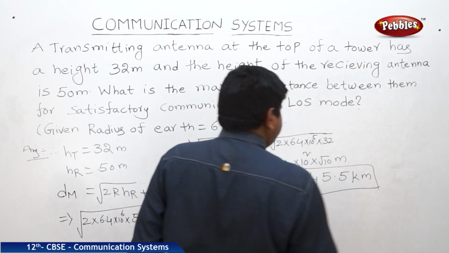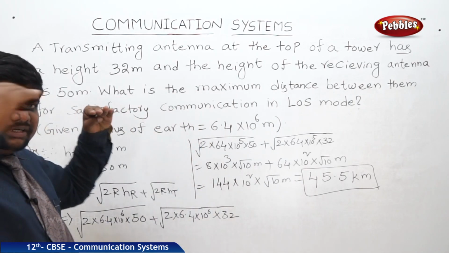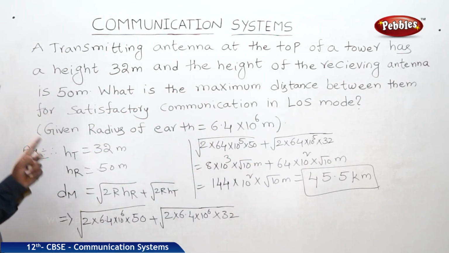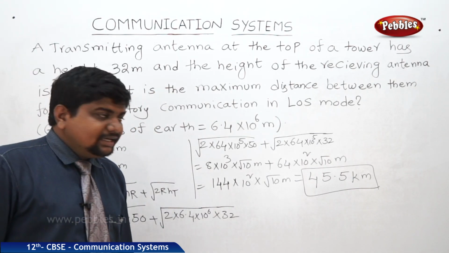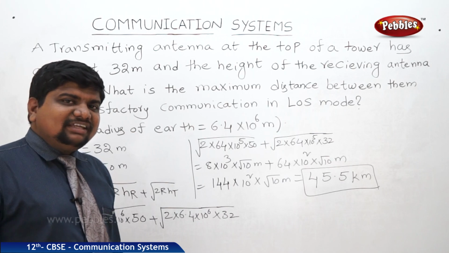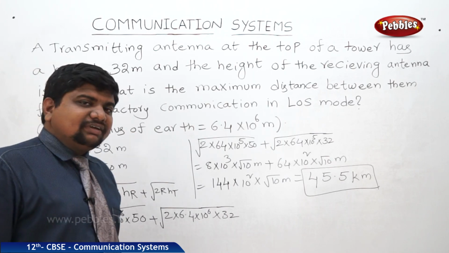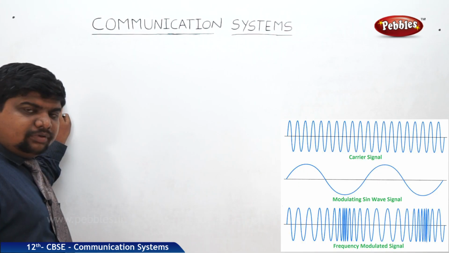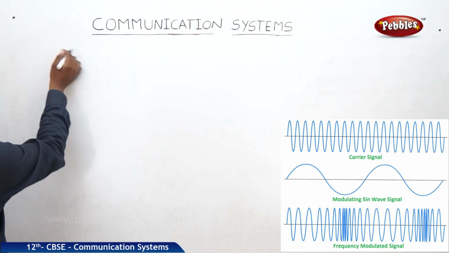So this must be the height between the transmitter and the receiver to get the maximum LOS mode communication. Next we will see what is the necessity of modulation and what are the different types of modulation. Next we will see the necessity of modulation.